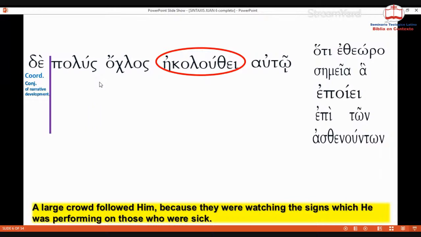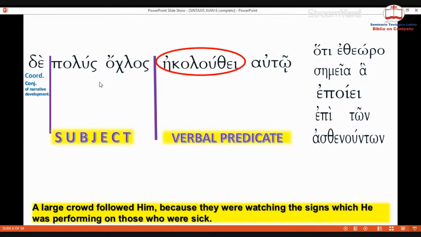So the verb allows us to go to the second step, that is to divide the sentence into two parts. It is actually the subject and the predicate, and then we have to indicate what kind of predicate it is. Is it a nominal predicate, or is it a verbal predicate?